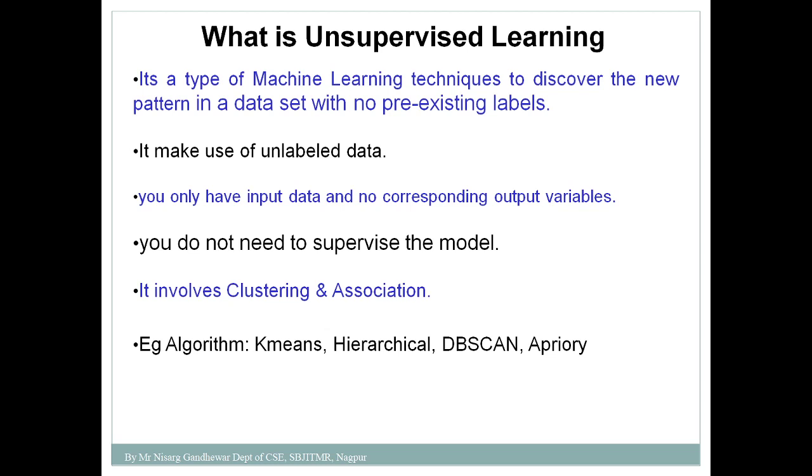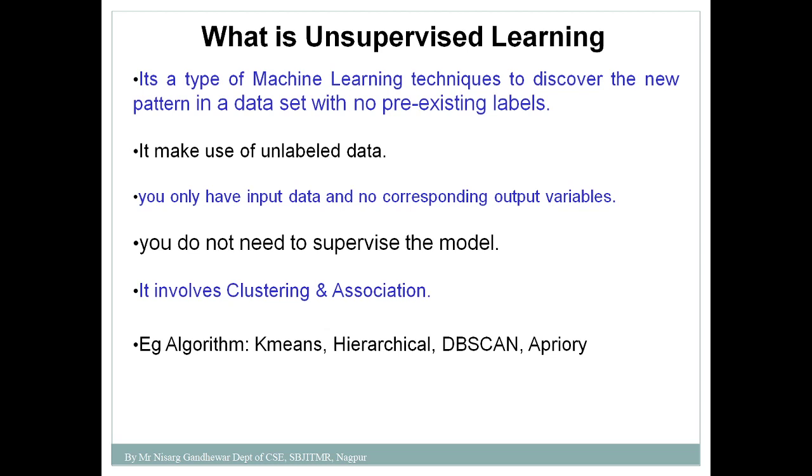So it totally depends on the machine how it will discover a new pattern. Whatever data we provide to the model is unlabeled, you only have input data and no corresponding output variable. Again, in unsupervised learning we do not need to supervise the model. That is again an important thing.